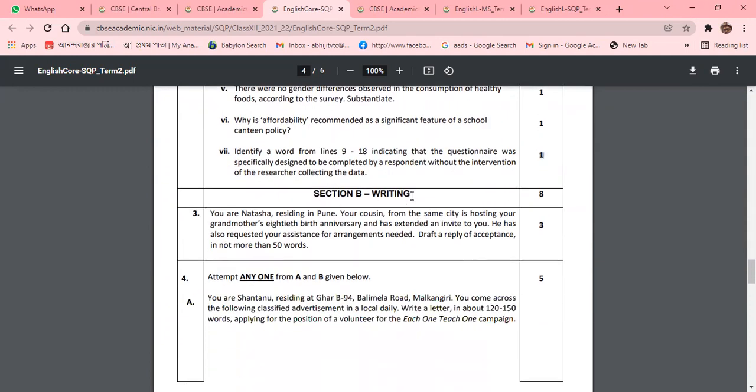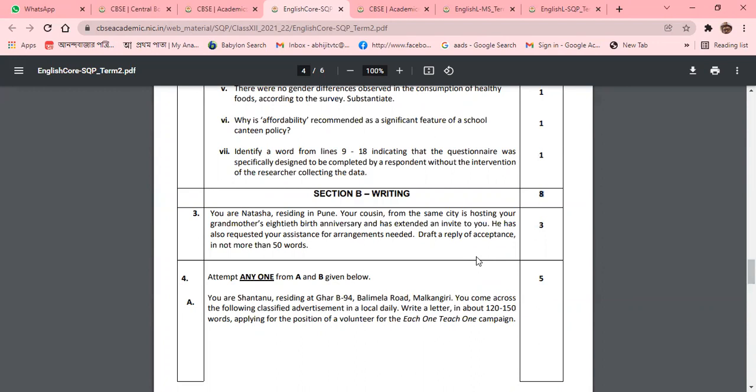Now we are coming to the writing portion. The writing portion carries 8 marks, not like class 10, where 10 marks have been given. That means 14 plus 8, that is 22. So 22 marks have been covered from section A and section B.